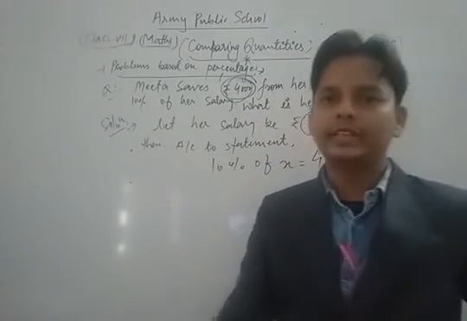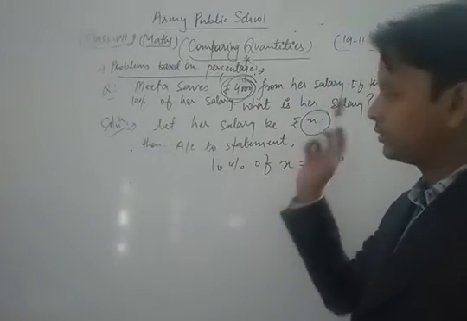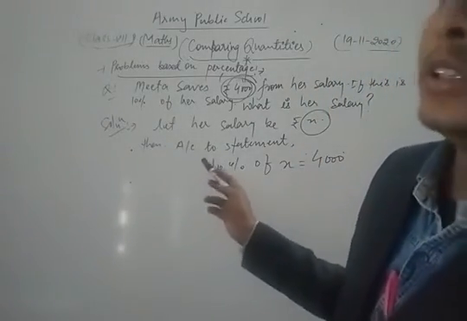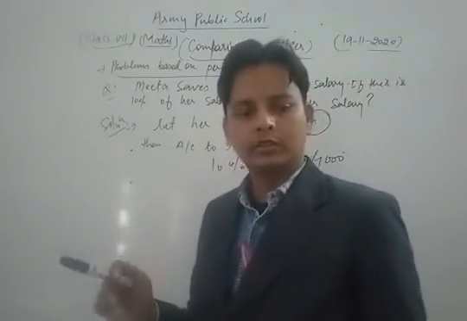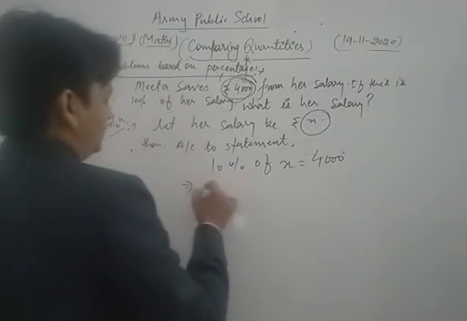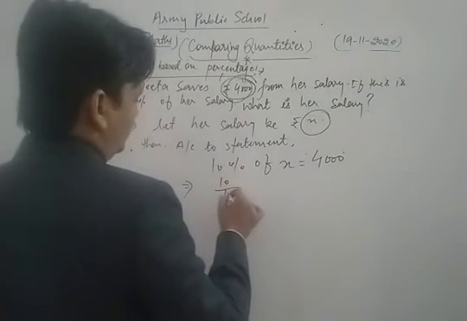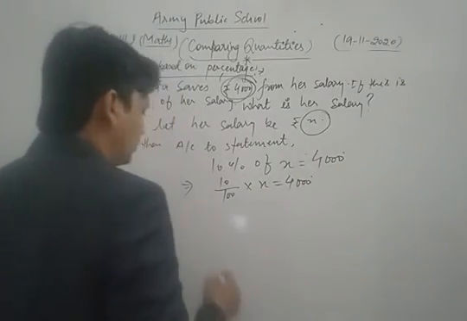So we take her salary as rupees X. Then according to the statement, 10% of X is 4,000. Let's solve it. 10 upon 100 into X is equal to 4,000.